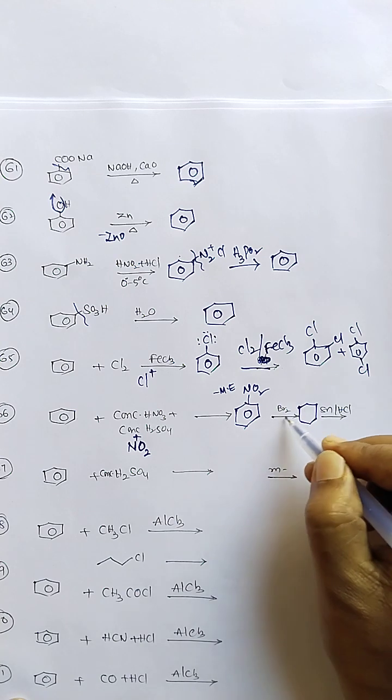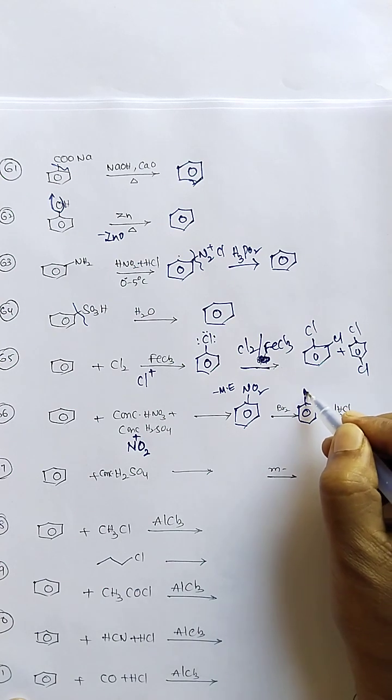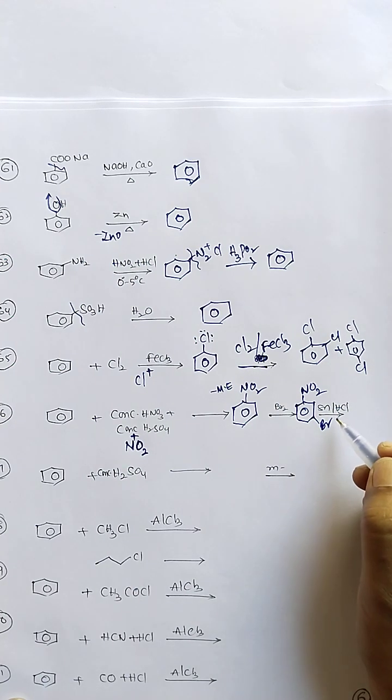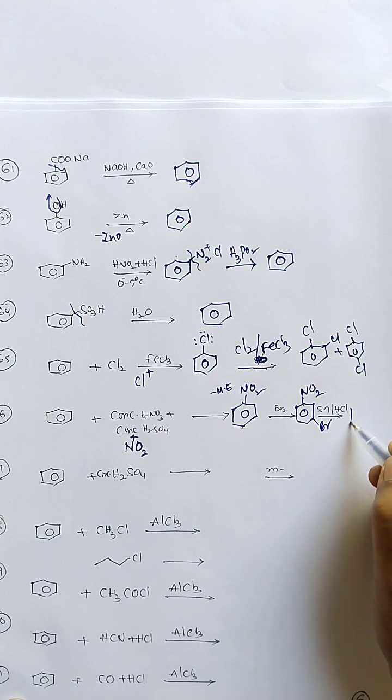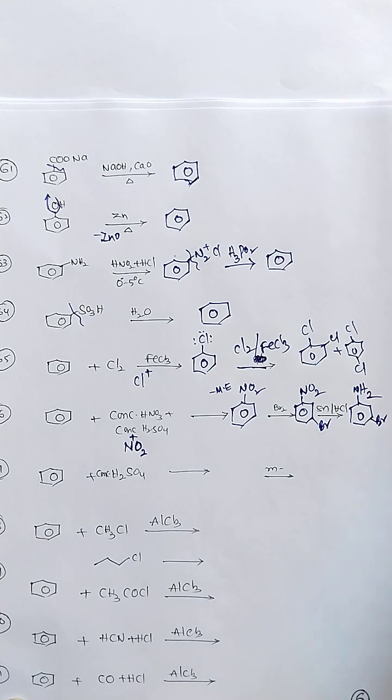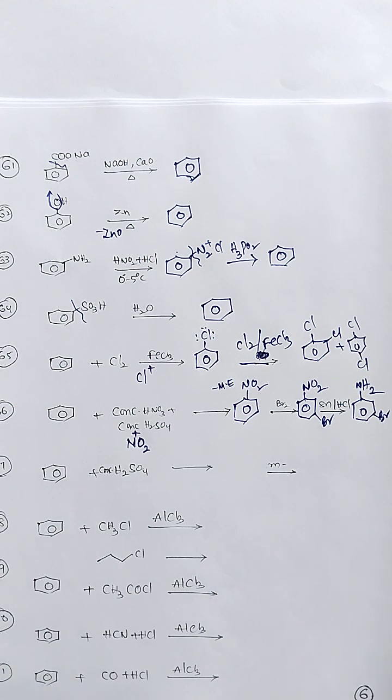If you brominate nitrobenzene, you get meta-bromonitrobenzene, and upon treatment with tin metal and acid, the nitro group is reduced to give meta-bromoaniline.